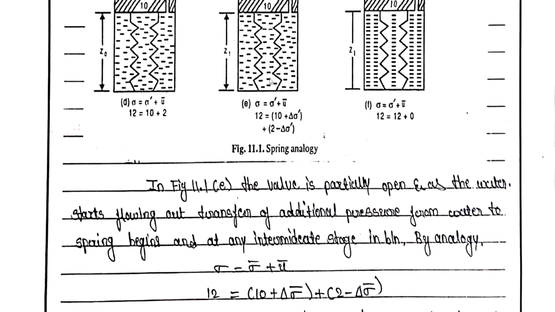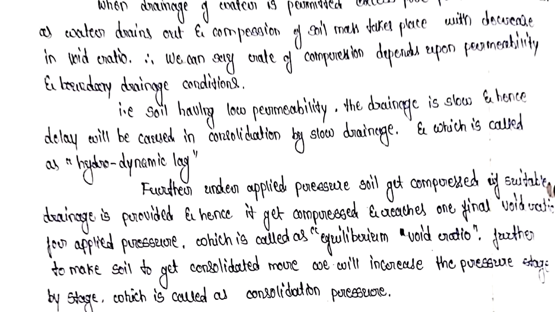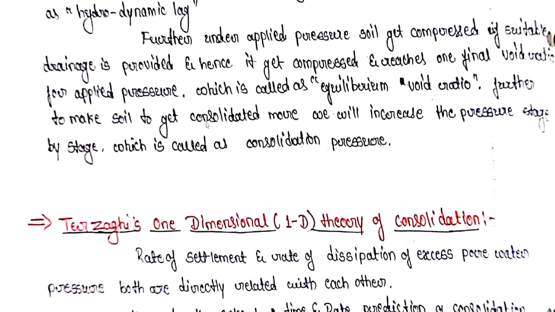After that we have studied about few of the terminologies such as excess pore water pressure or excess pore pressure, and hydrodynamic lag. About the hydrodynamic lag we have studied. Even we have studied about equilibrium void ratio. So these are the three terminologies which we have understood by using a spring analogy. Even the consolidation, what is consolidation, how the consolidation occurs, all those things are also understood by using spring analogy.